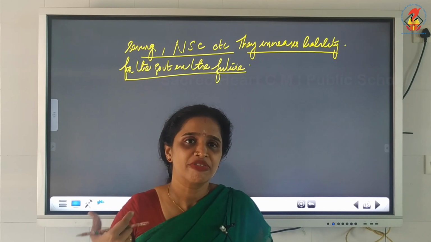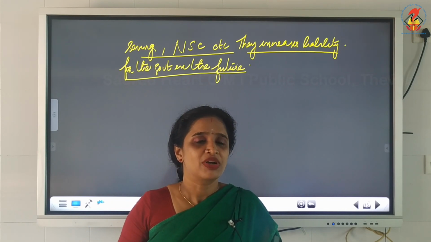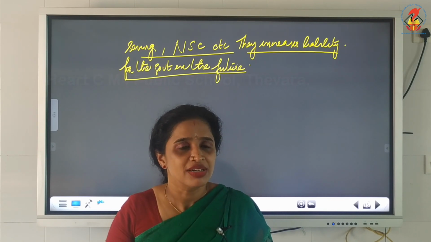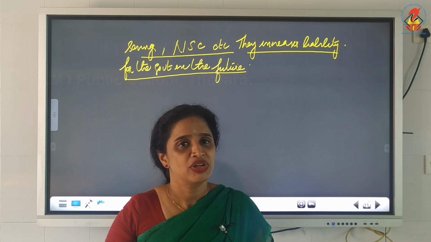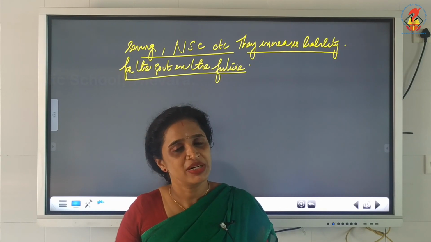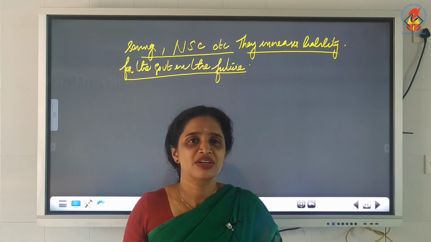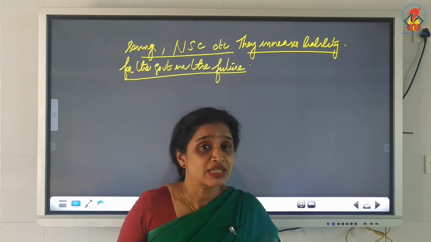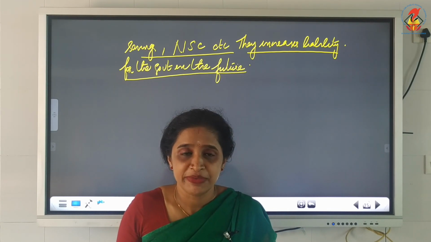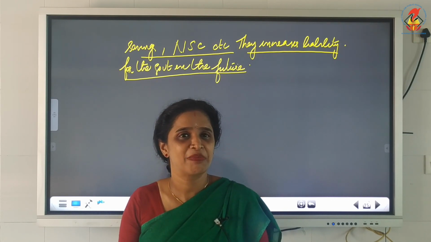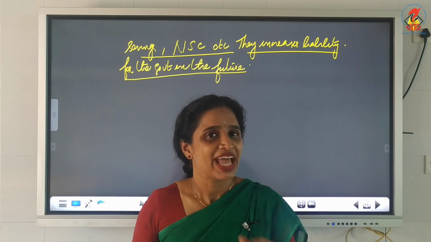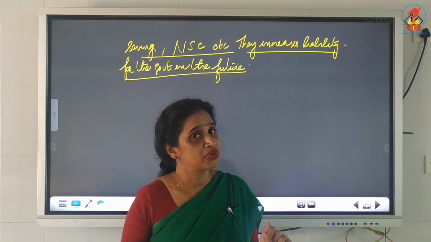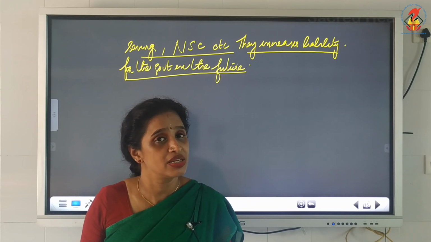But the government is forced to do this, because the government is in need of money. At the time, to raise the fund, the government will encourage such schemes through the post office. But later on, it is a liability to the government and reduces its assets. So a capital receipt, even though it is a receipt, will either create a liability or reduce the asset of the government. I hope the difference between revenue receipt and capital receipt is very clear to you.